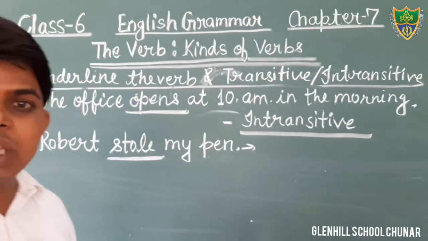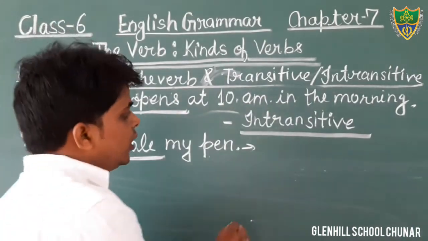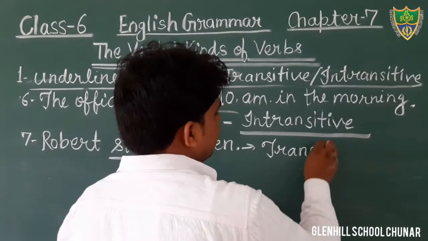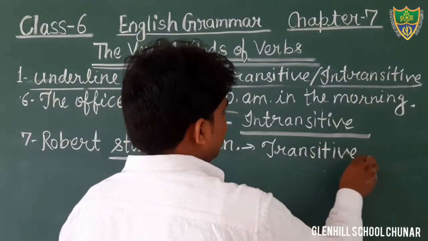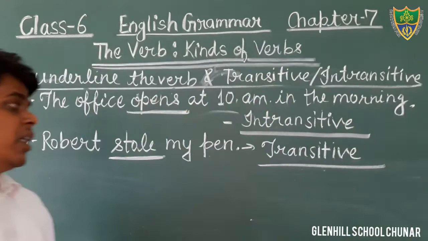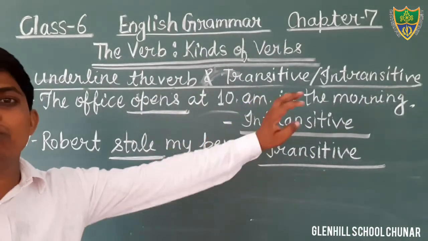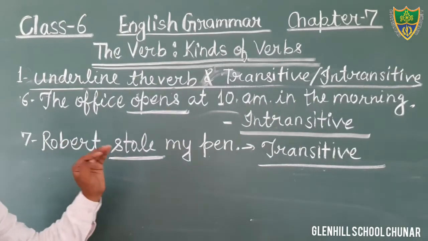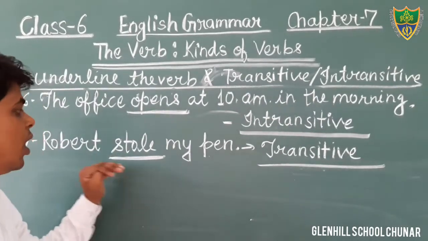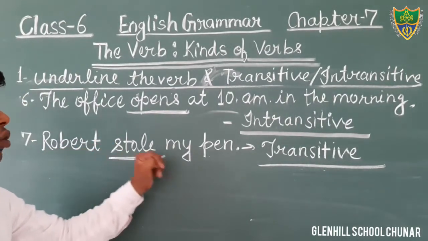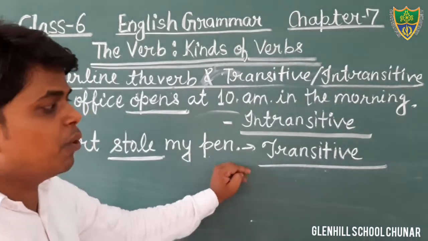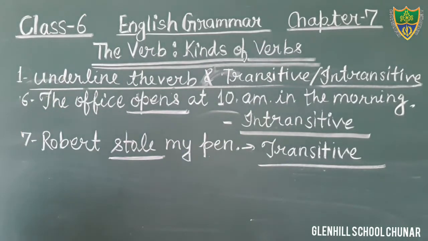And the verb used with an object is known as a transitive verb. So you will fill in the word transitive. That is a transitive verb. And if we make the question with what, we will get the object. What did Robert steal? Robert stole my pen. Okay, students, we are getting an object. Therefore, that is a transitive verb. Question number 8.